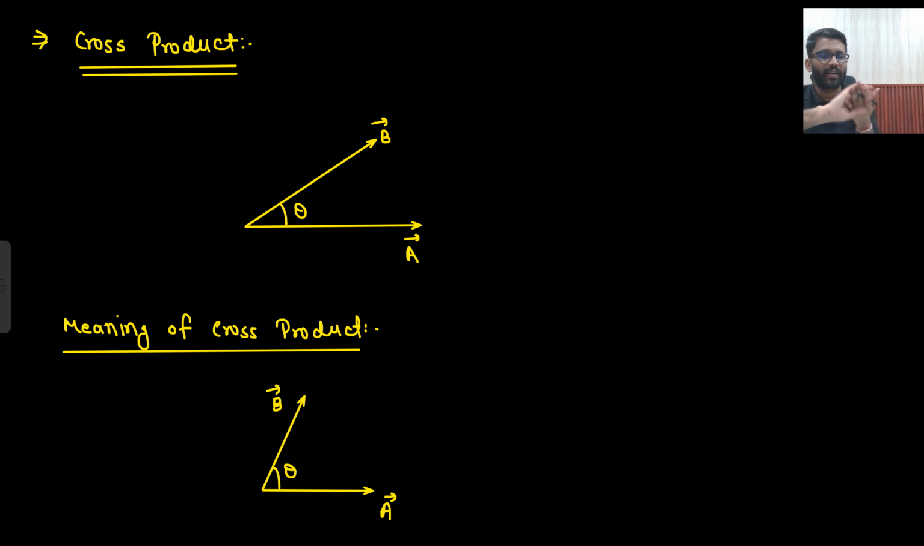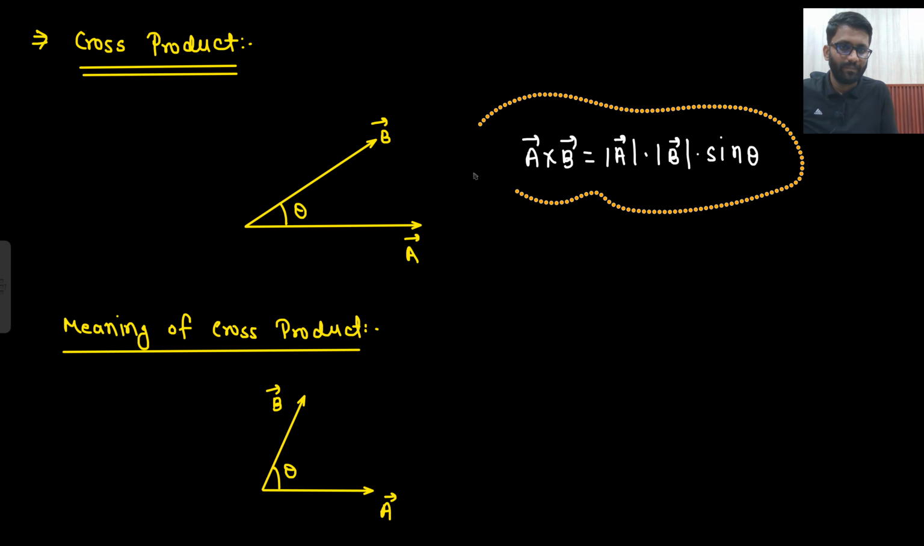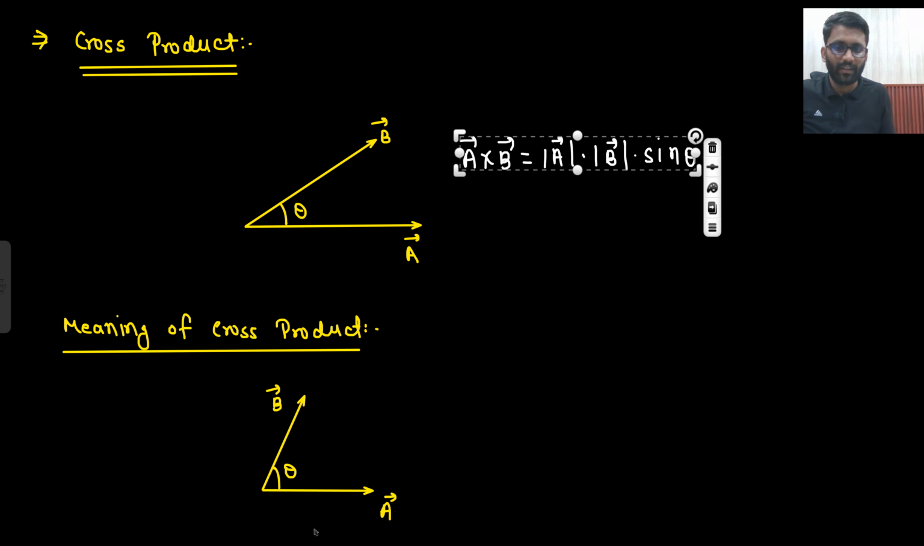Let's see the cross product. So what does cross product represent? So if I am saying A cross B, what do I mean by that? Magnitude of A into magnitude of B into sine of the angle between them. Along with that, it will have a direction as well, that is known as n cap.